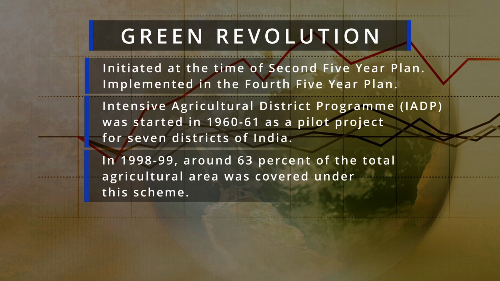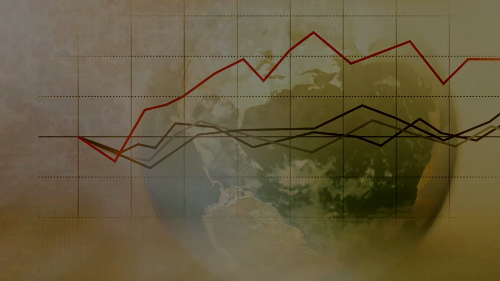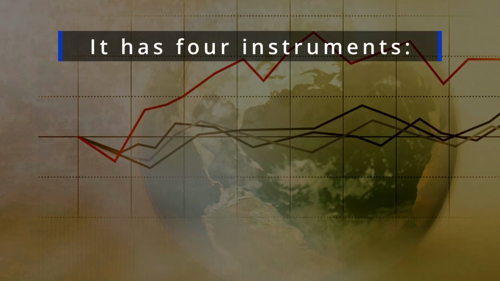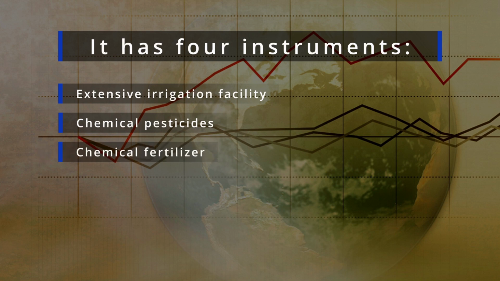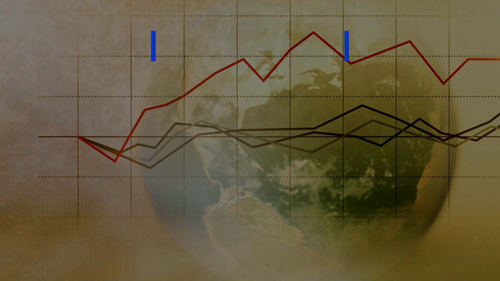So we can understand now the Green Revolution is actually compulsory for the development of Indian agriculture. Now, what are the main pillars of the Green Revolution? Basically, there are 4 pillars. These are irrigation, that is continuous supply of water. The second is chemical pesticide. The third one is chemical fertilizer. And the last one is HYV seeds or high yielding varieties of seeds. So we can understand more than 40 years have passed after the implementation of the Green Revolution. So what is the impact of the Green Revolution on our economy?